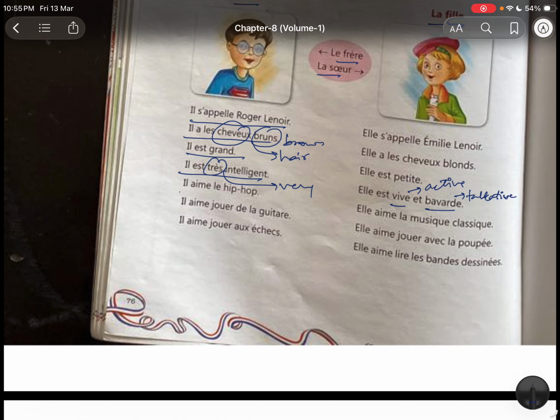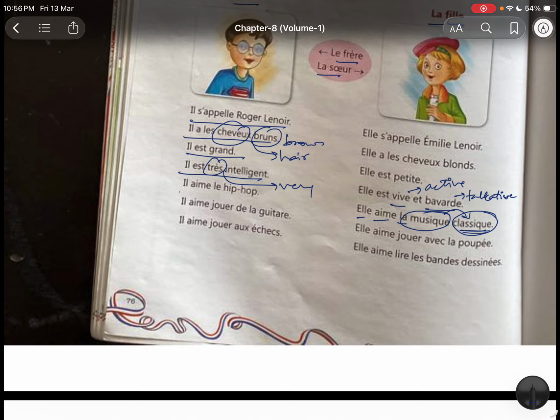Talkative, जो बहुत बात करते हैं. She is active and talkative, and likes music classics. She loves the... अब देखो, classic बाद में आया, right? Why? Because it's an adjective, and adjectives come after the noun. So she loves the classical music. In English we say classical music.